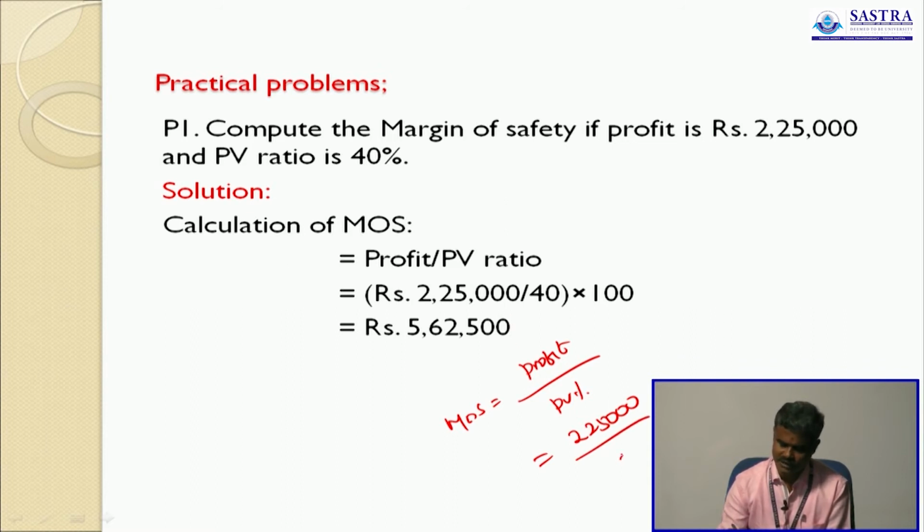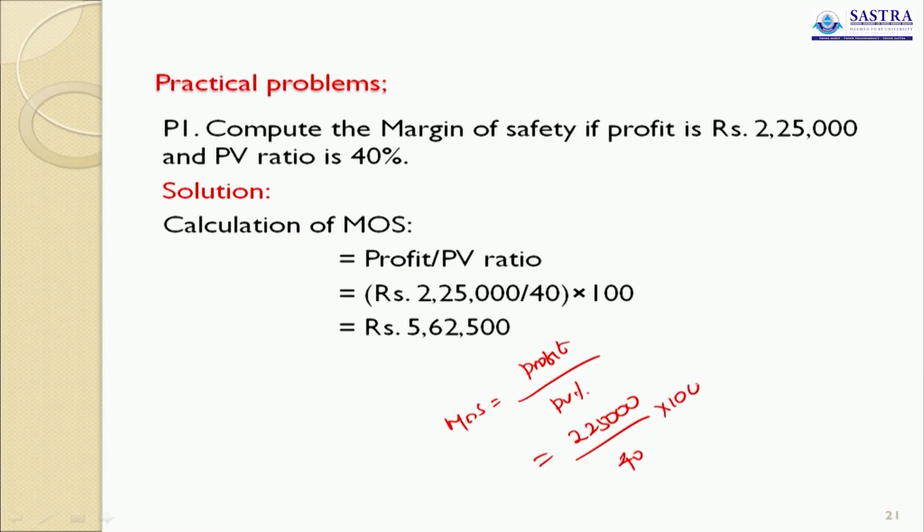PV ratio is 40%, 40 into 100. The answer is 5,62,500. This is the margin of safety. This is a profit area. Here the margin of safety is only profit area because already we recovered the cost in the break-even point. So this is our profit. Okay.